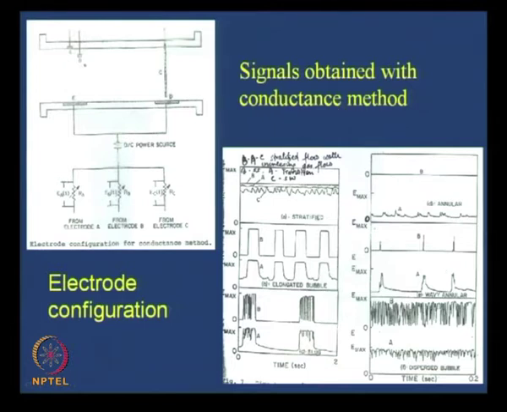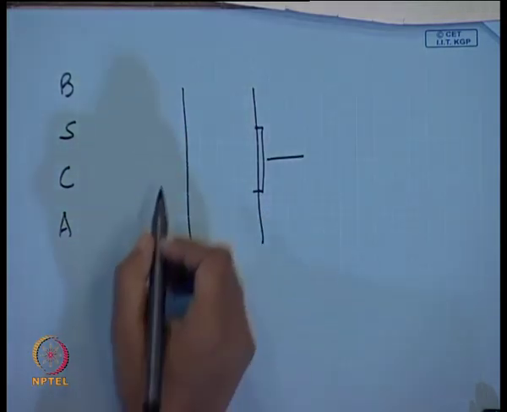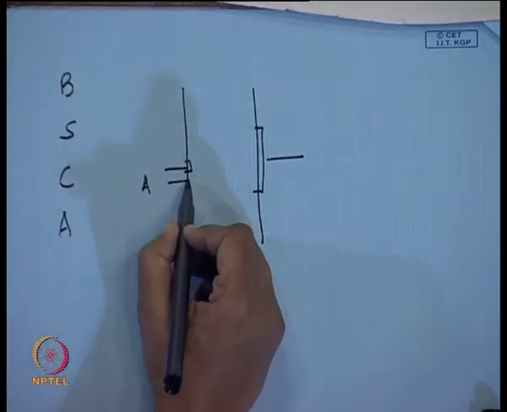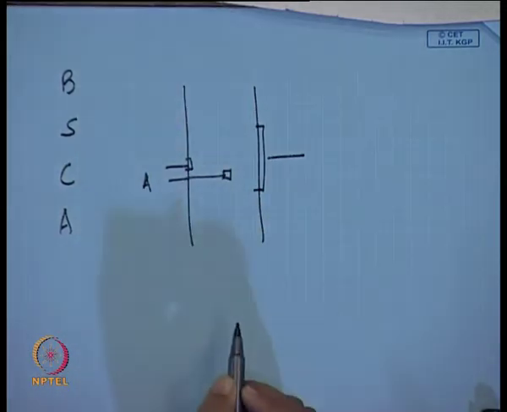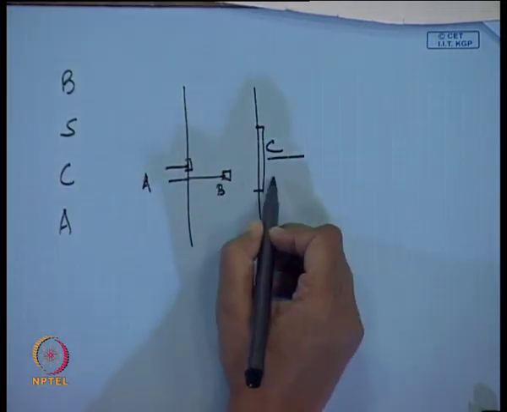Now, if we take vertical flow, definitely the situation is much simpler. Why? Because the number of flow patterns that we have to distinguish is much less in this particular case. We have bubbly flow here, we have slug, we have churn, we have annular. Okay. So, therefore, instead of the 5 probe system we can have one wall mounted electrode here, one small electrode which is the probe A that I have said, and maybe one particular probe B here. Okay. We measure the effective conductivity between probe A and C, probe B and C.